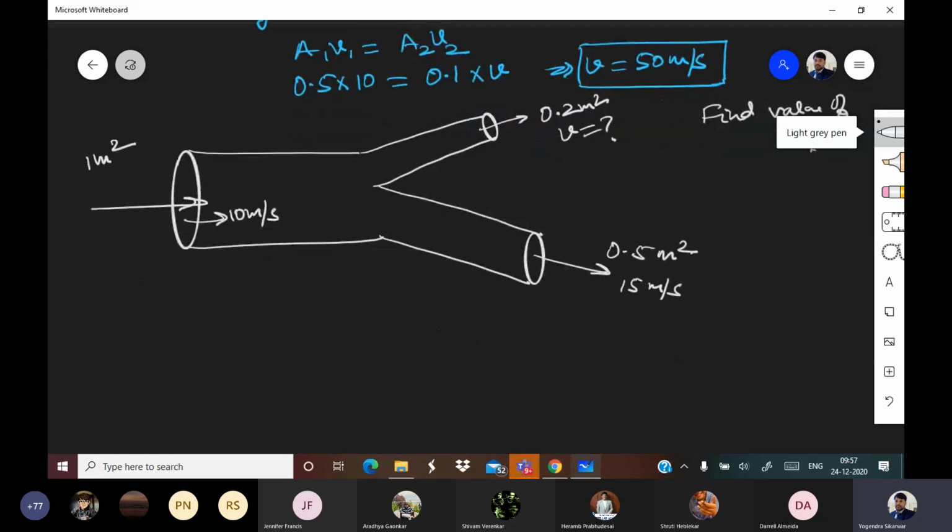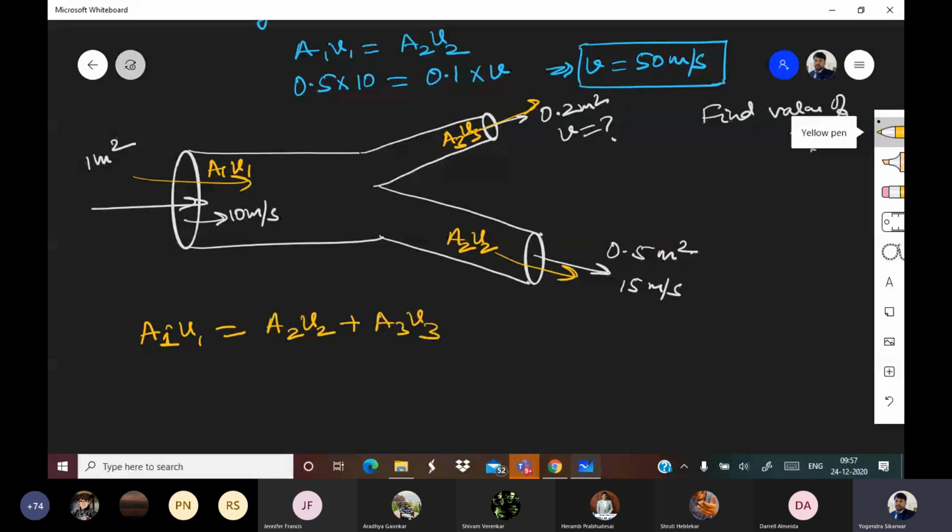So what you can see is that the liquid is incoming from this point, and it is outgoing from here and here. I'm calling this A1 V1, this A2 V2, this A3 V3. So A1 V1 is equal to A2 V2 plus A3 V3. Incoming is equal to outgoing.